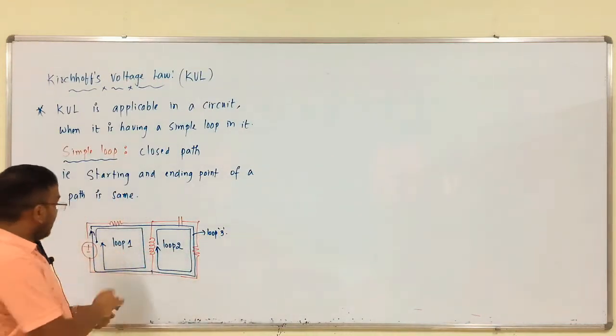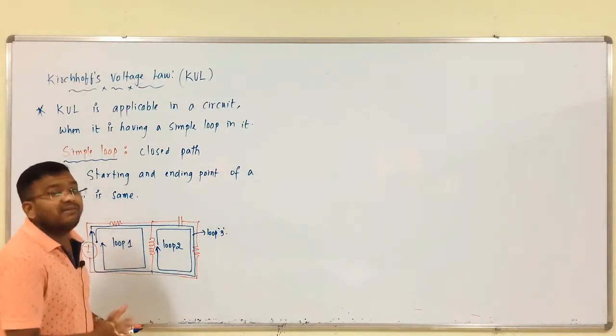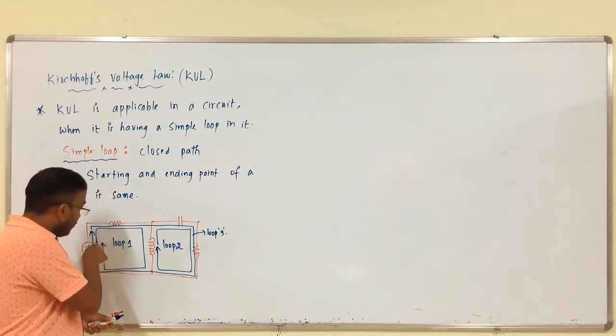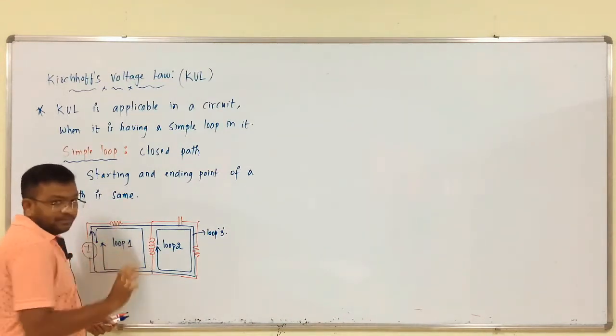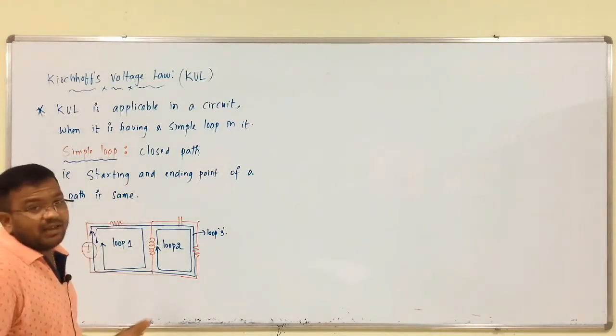So, if we have loops in the circuit, we are able to apply KVL. The starting point as well as the ending point of the loop is the same, that is a closed path. Then only we can apply KVL.